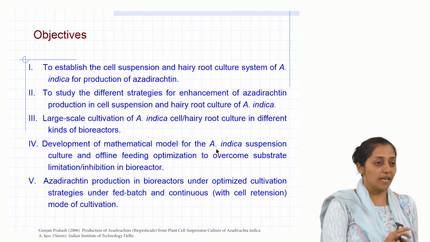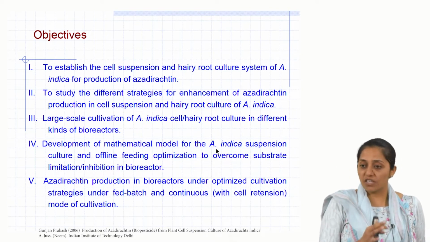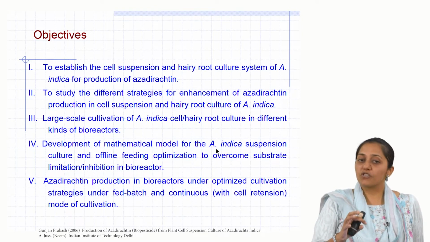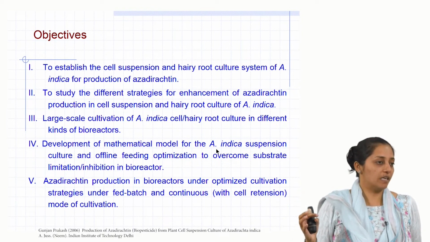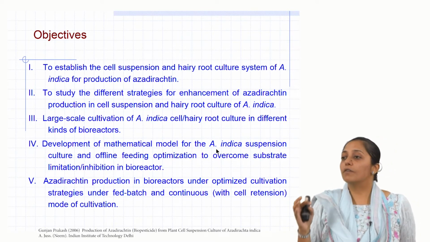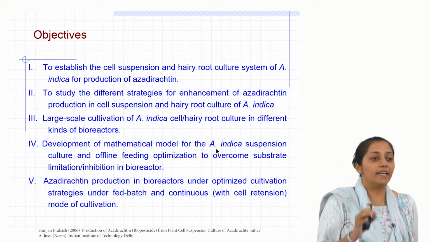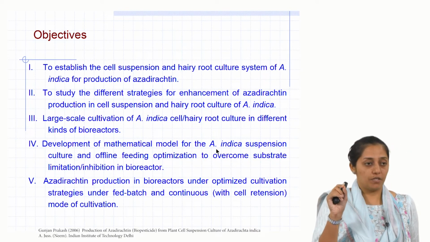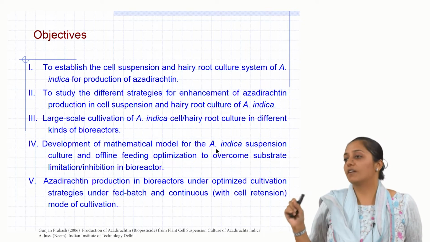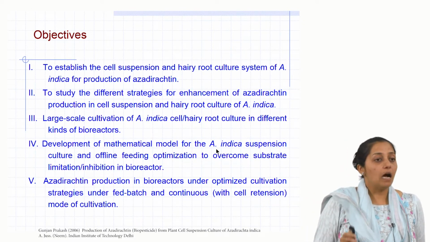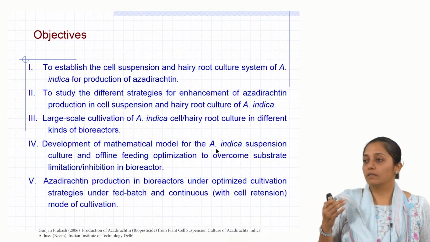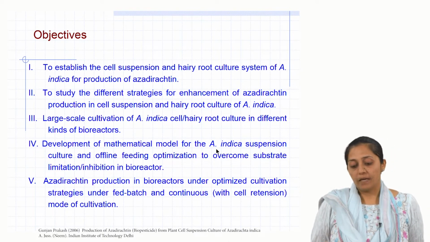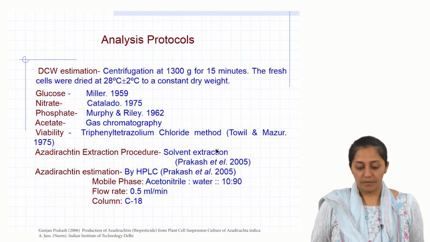Once a model was in place, which was robust by fitting the batch data into those set of equations, this model was extrapolated for fed batch and continuous cultivation, and in silico feeding strategies were designed in fed batch and continuous cultivations, and the best strategy which was selected was experimentally verified. So, we will see how the complete steps led to enhancement in productivity, which was more than what is present in nature.